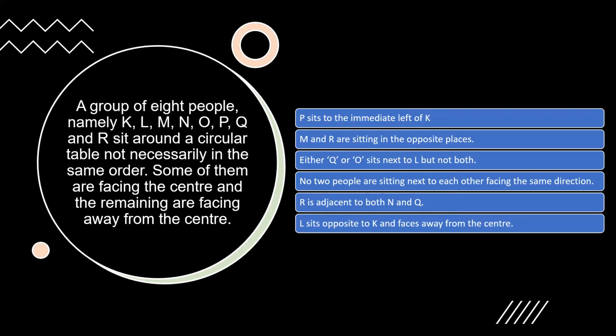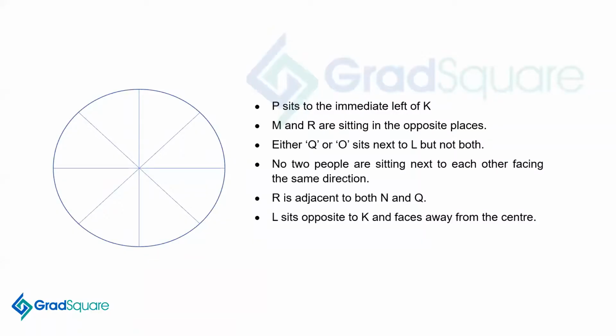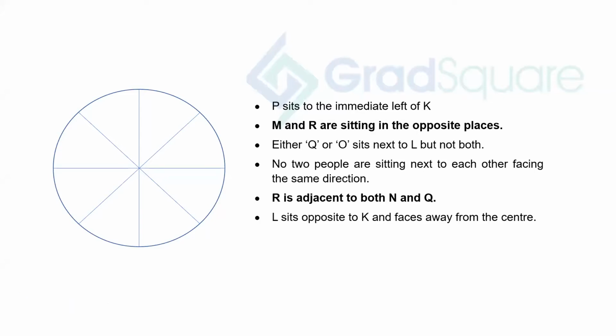Now, when you read the question itself, you know that there are people whom you can take as reference and then work on this question. So let's first of all make the circle and mark the 8 places. So we have made the circle, we have marked the 8 places. Now let's first of all go on to these two statements. M and R are sitting in opposite places, and R is adjacent to both N and Q.